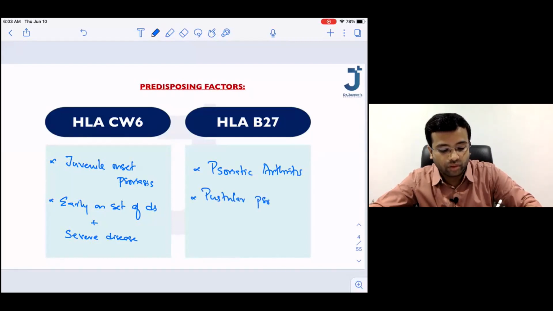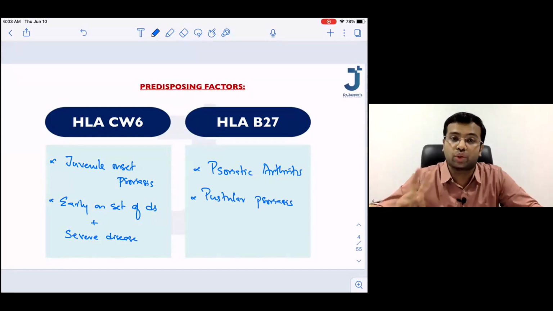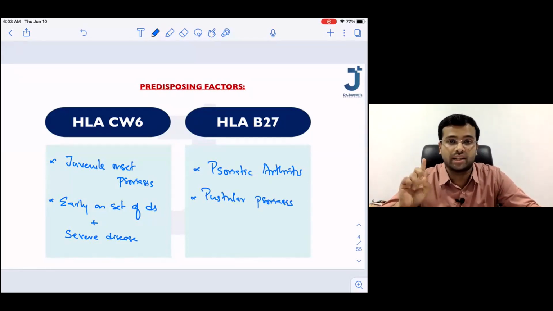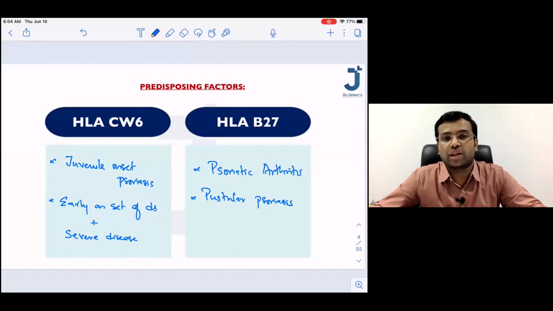So this is the first thing that we have discussed today. Two associations, that is HLA-CW6 and HLA-B27. HLA-CW6 is associated with an early onset and a severe form of the disease, and HLA-B27 is associated with psoriatic arthritis, where the psoriasis is involving the joints, and pustular psoriasis.